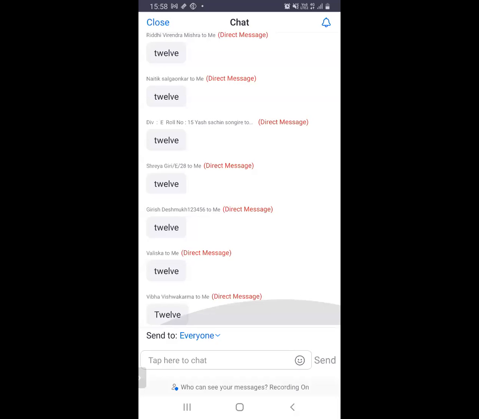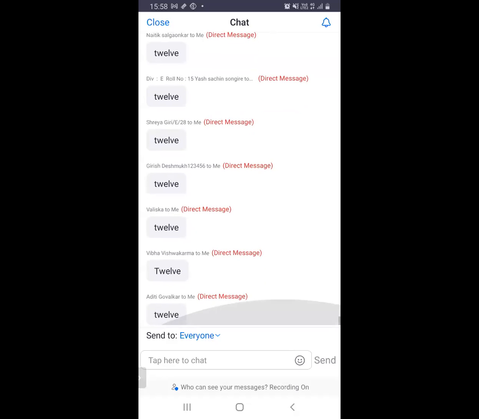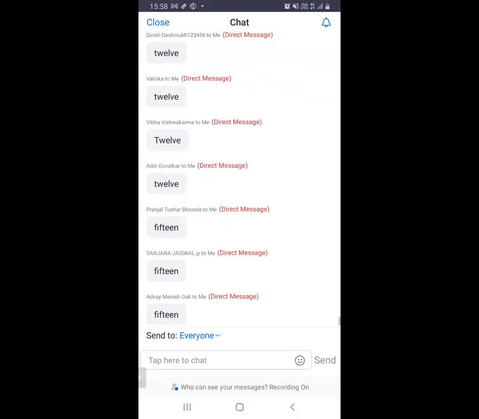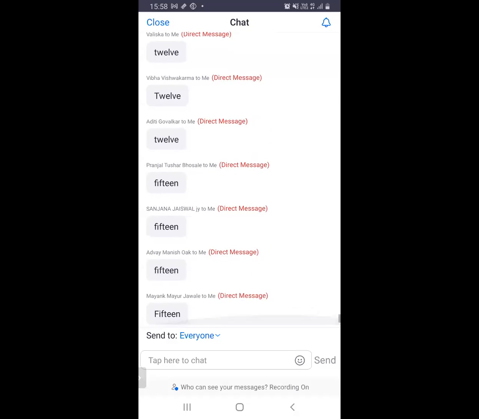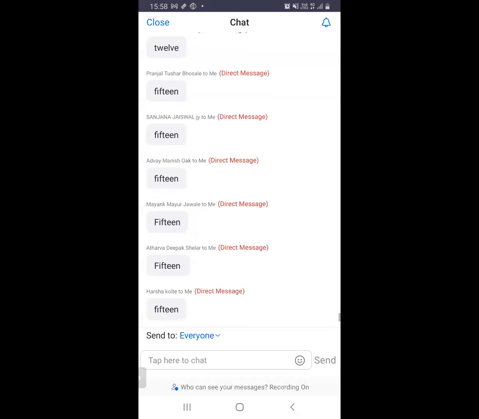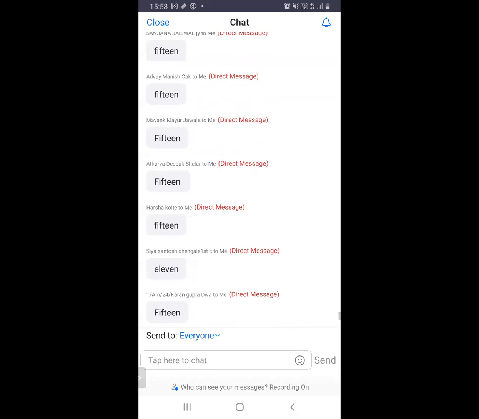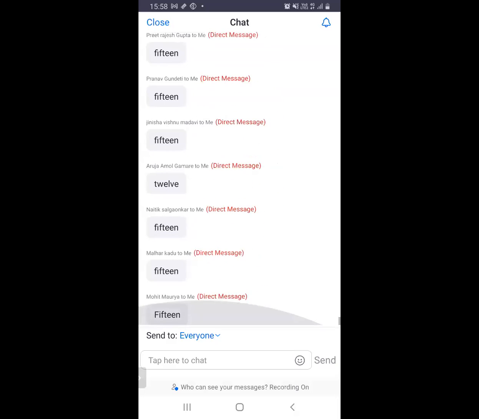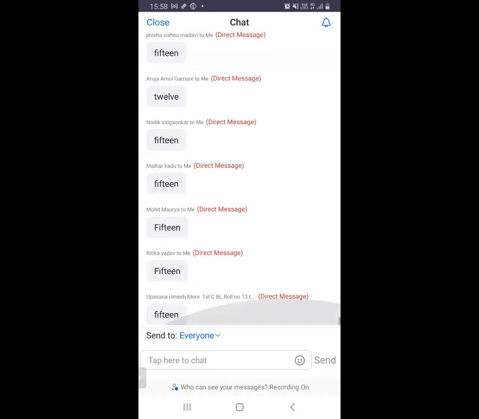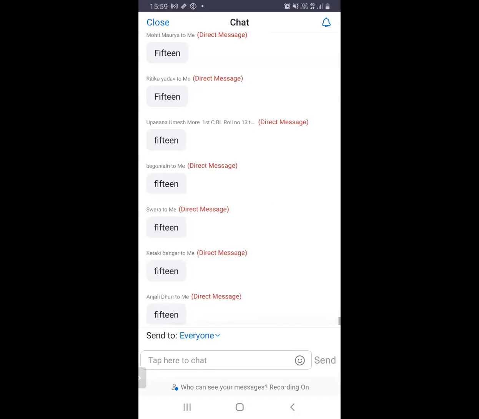Yes, Shreya, Girish, correct. Valiska, correct. Vibha, correct. Aditi, correct. Pranjal, correct. Sanjana, correct. Advai, correct. Mayank, Atharva. Yes, very good, students, correct. Now, students, tell me the spelling of 20. What is the spelling of 20?